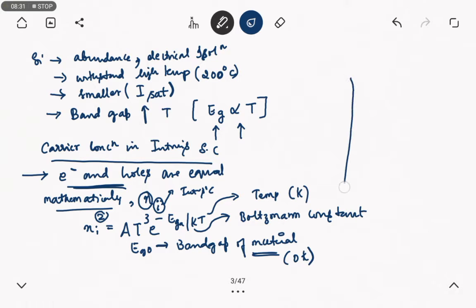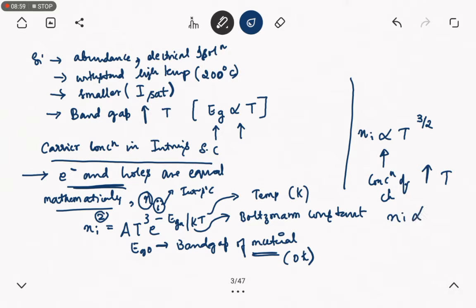In general, the carrier concentration of an intrinsic semiconductor is directly proportional to temperature to the power of 3 by 2. So from the above relation we can say that the concentration of charge carriers increases with increase in temperature.